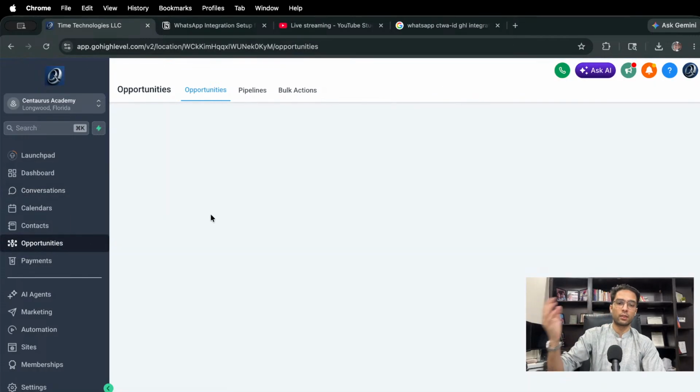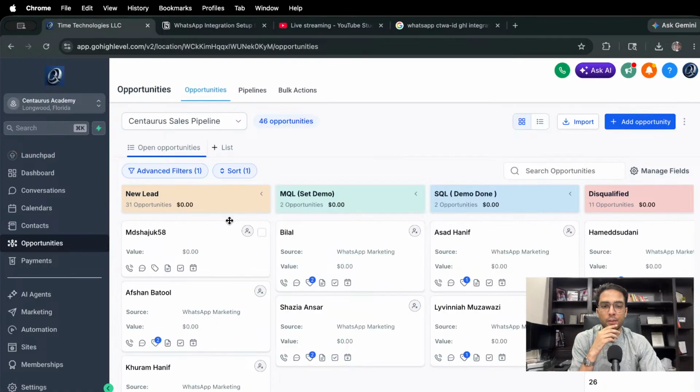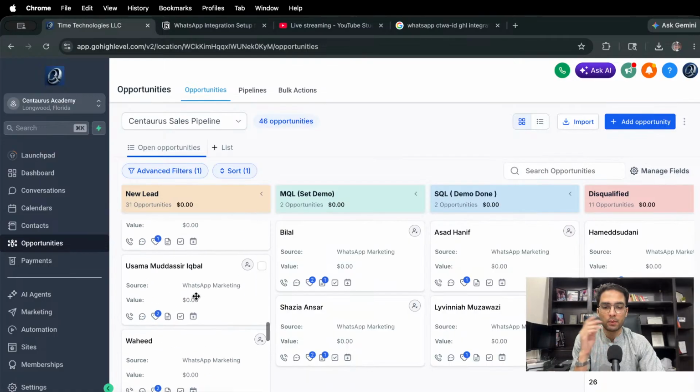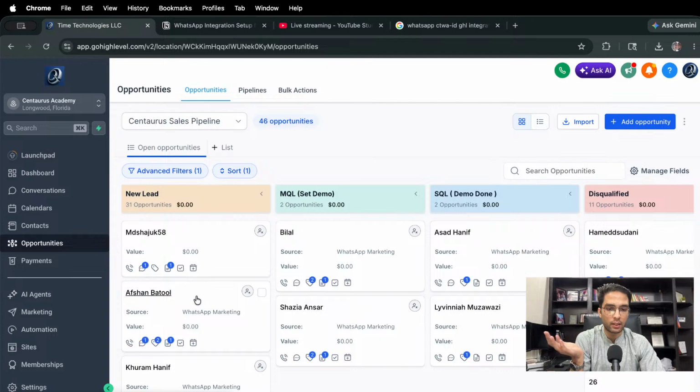So let's look at the opportunities that have been created. In the opportunities, as you can see, there are multiple people, new leads that came in. MQL means marketing qualified, that they are going to set their demo. They have agreed for a demo. There are sales qualified leads who had their demo, and now they're asking for more information on how much we will charge.